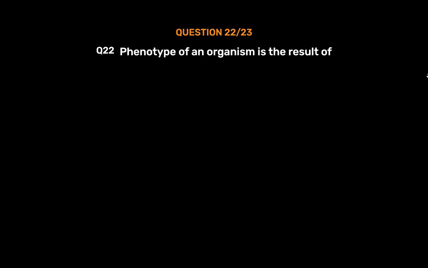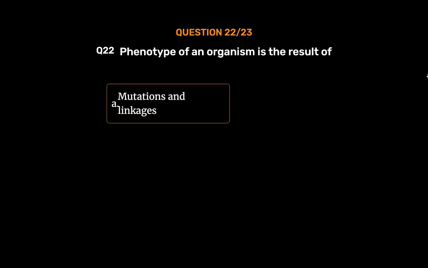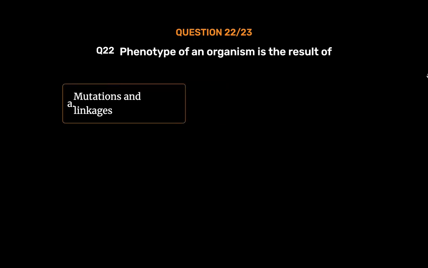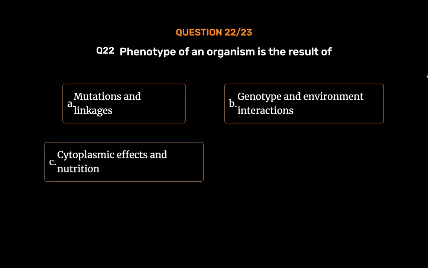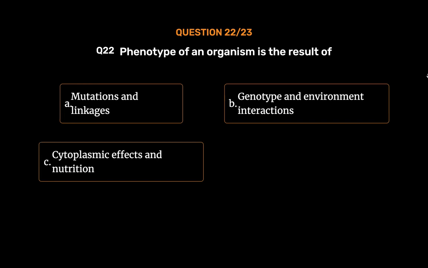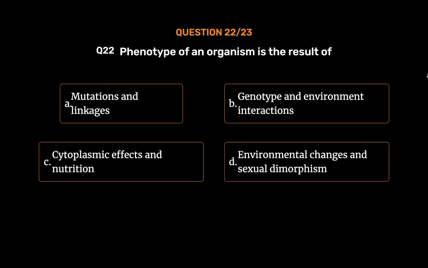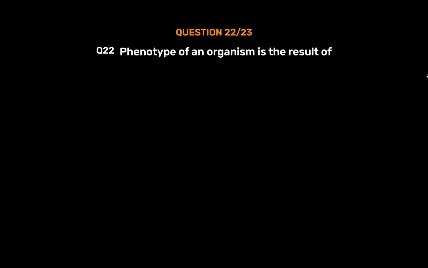Question number 22. Phenotype of an organism is the result of: option A, mutations and linkages; option B, genotype and environment interactions; option C, cytoplasmic effects and nutrition; option D, environmental changes and sexual dimorphism. The correct answer is option B, genotype and environment interactions.